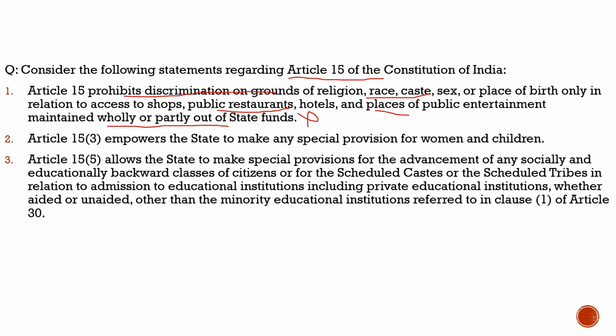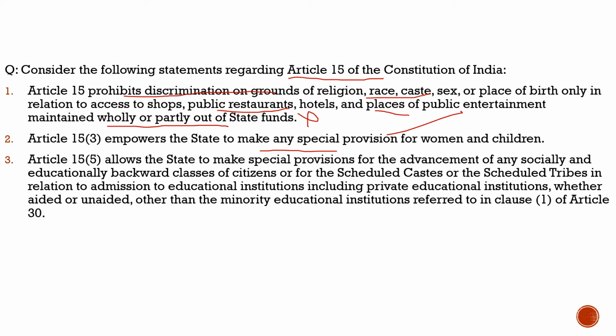Article 15 otherwise definitely prohibits discrimination on the grounds of religion, race, caste, sex, or place of birth. So that is true. Second statement: Article 15(3) empowers the state to make any special provision for women and children. 100% correct. It is said by the experts that if you want to do anything good for women and children, do it under Article 15.